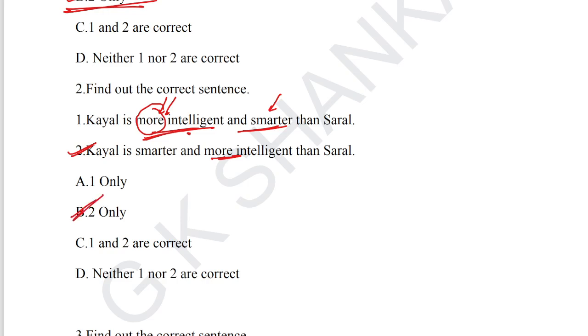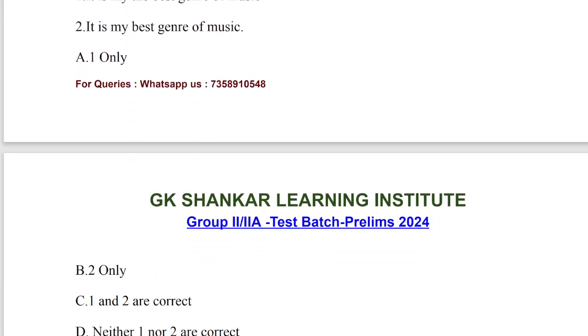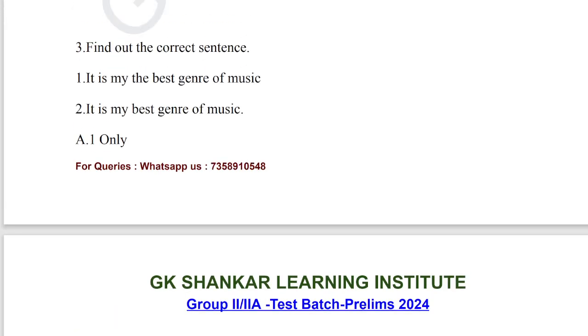Let's take up question number 3: find out the correct sentence. There are two sentences. Sentence 1: It is my the best genre of the music. The term used here is 'my the best'. A possessive pronoun cannot take the superlative degree with 'the'; 'the' should not be used here.